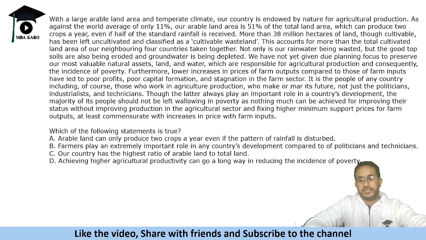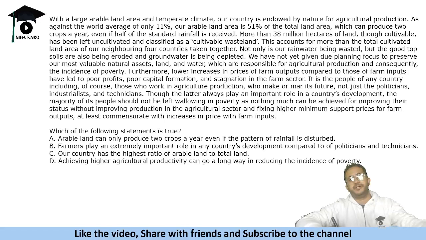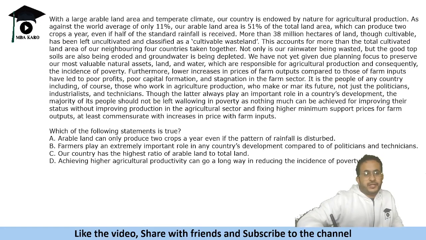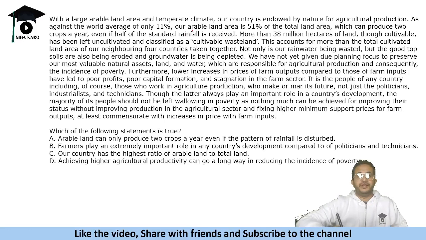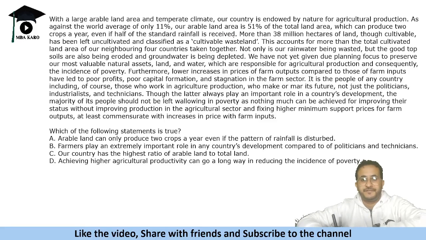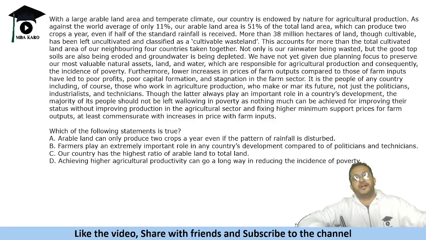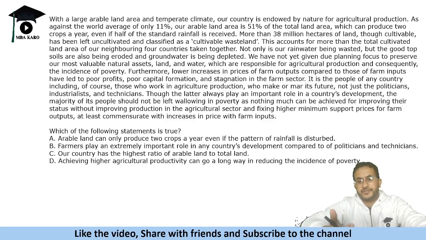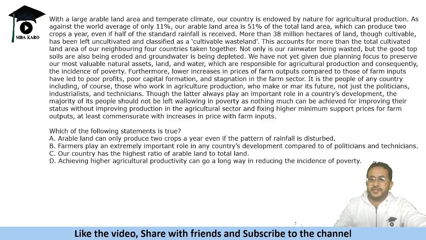All right, so surprisingly, there was a reading comprehension given here. So it says that with a large arable land area and temperate climate, our country is endowed by nature for agriculture production. As against the world average of only 11%, our arable land area is 51% of total land area, which can produce two crops a year, even if half the standard rainfall is received. So it says that we have large arable land. Okay, and arable land is the land on which we can grow crops, right? That is what is meant by arable land.